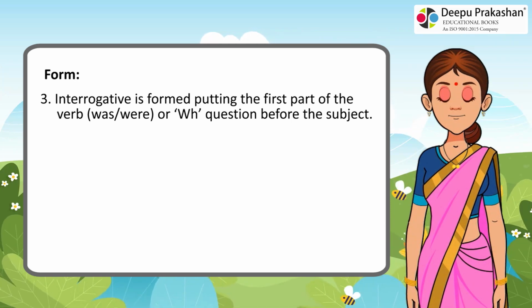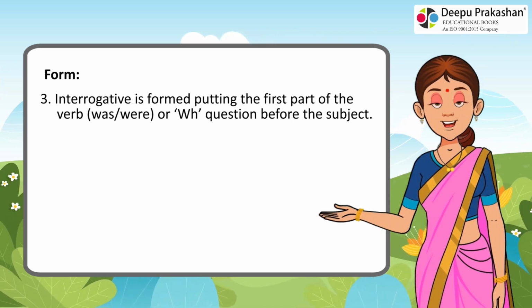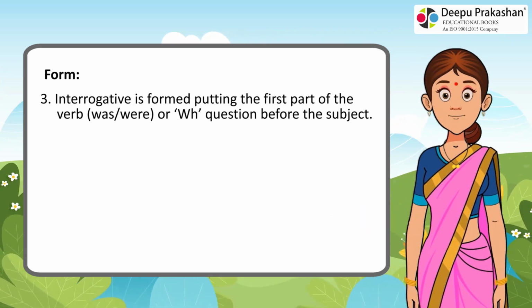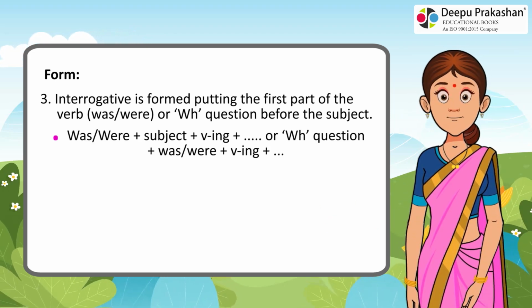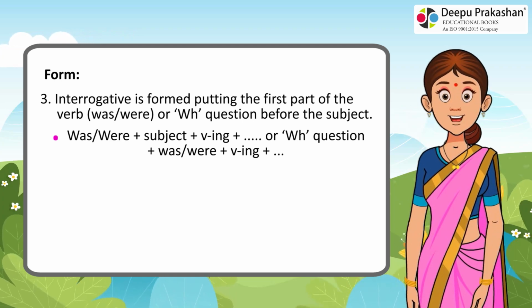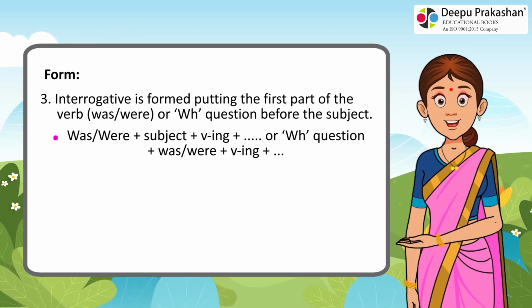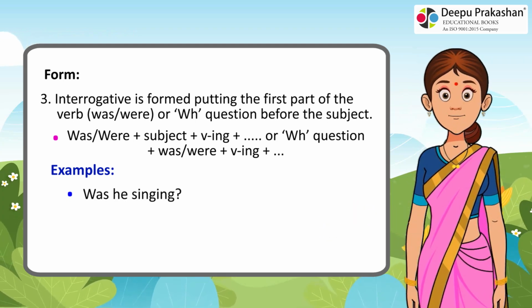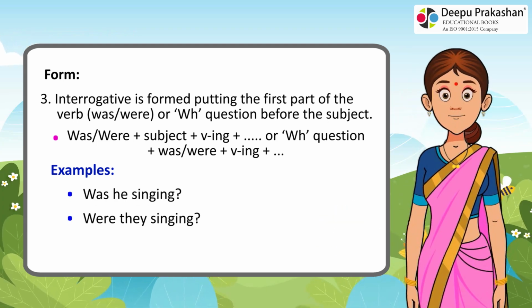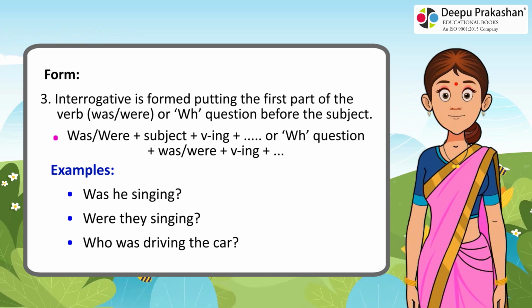3. Interrogative is formed by putting the first part of the verb, was or were, or WH question before the subject. Was or were plus subject plus verb plus ing, or WH question plus was or were plus verb plus ing. Examples: Was he singing? Were they singing? Who was driving the car?